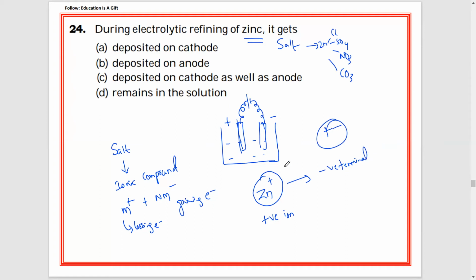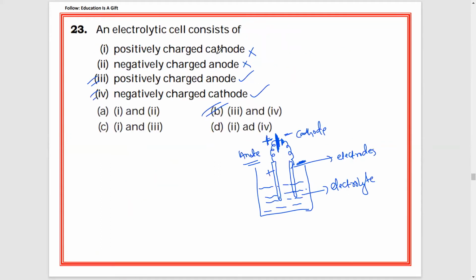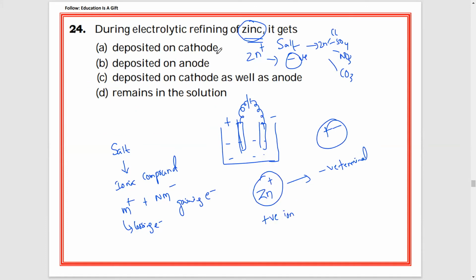Now with this knowledge, let us try to eliminate a few options and mark the correct one. Deposited on cathode: the Zn plus will always move towards the negative. Negative means cathode, right? In the previous slide we discussed that negative is nothing but cathode. So this will definitely be correct. Let us see the remaining also.